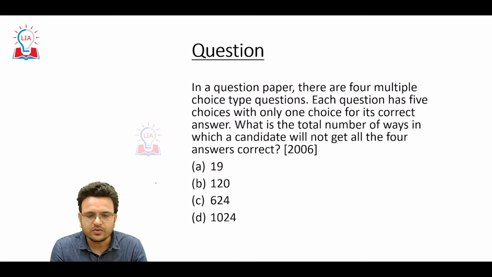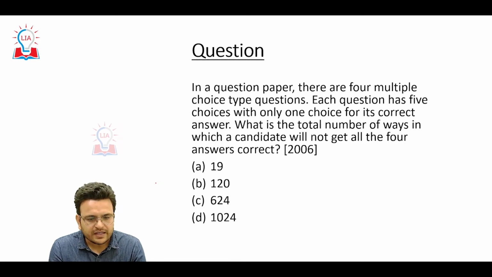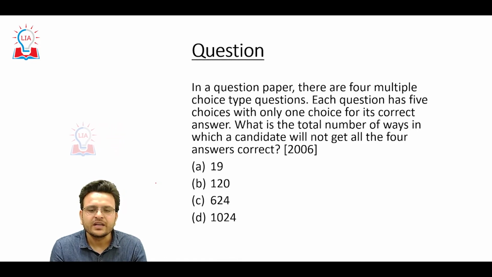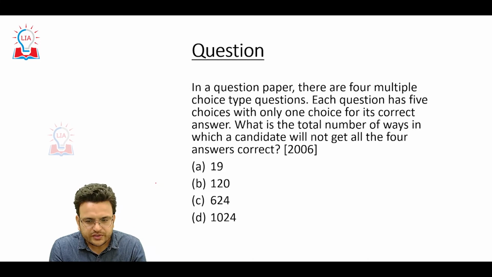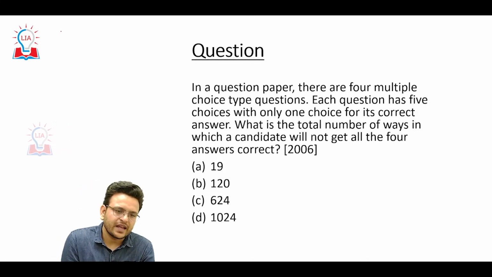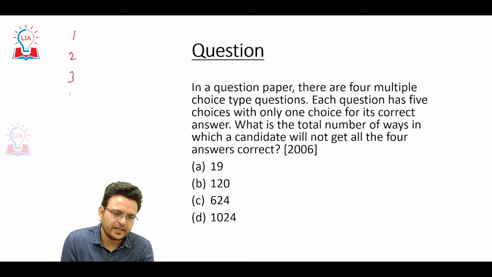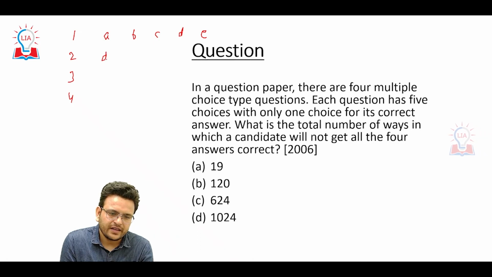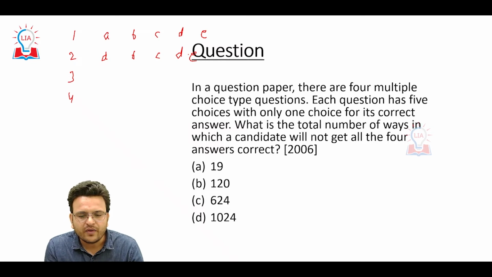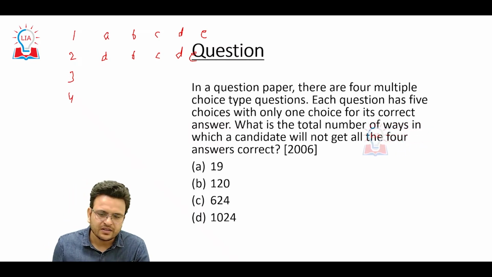Now see one more question. In a question paper, there are 4 multiple choice type questions. Each question has 5 choices, like question numbers 1, 2, 3, 4. Choices are A, B, C, D, E. What is the total number of ways in which a candidate will not get all the answers correct?